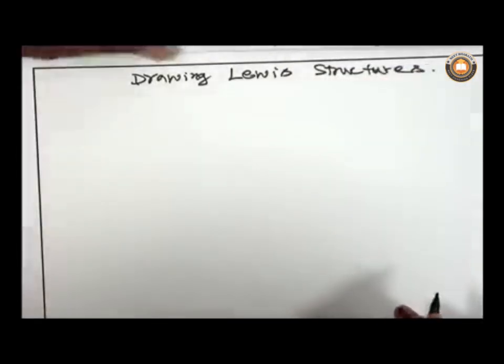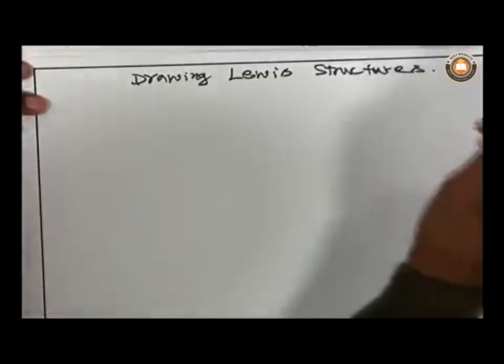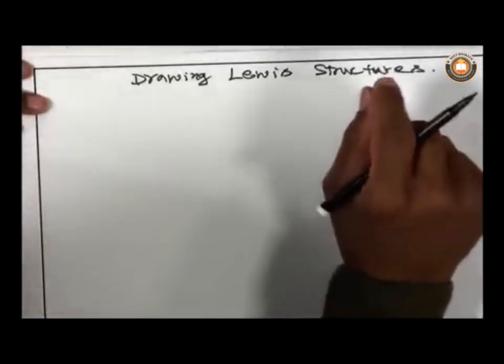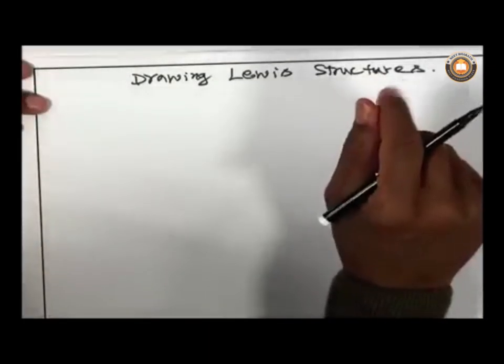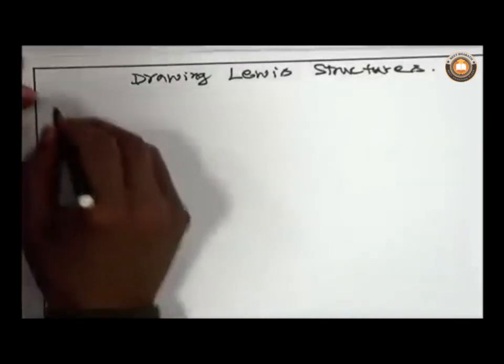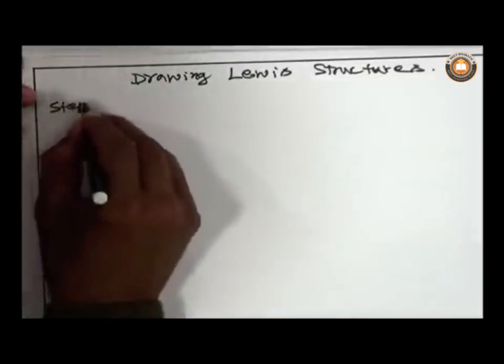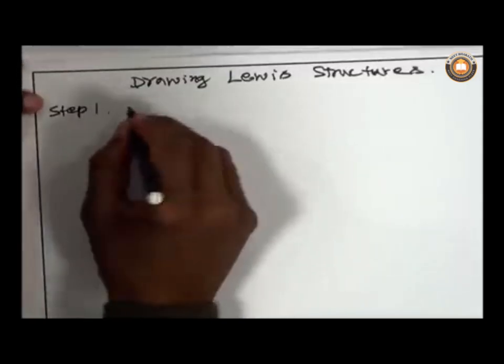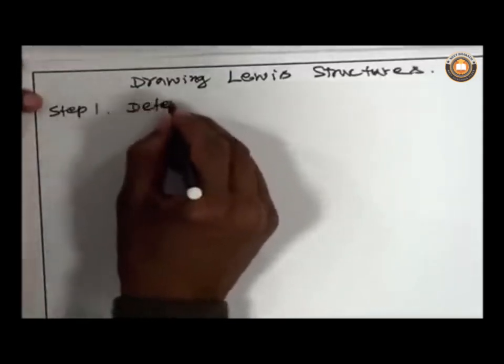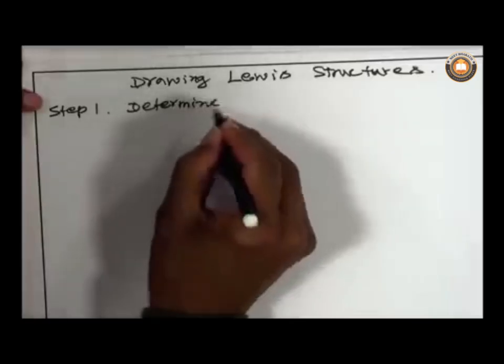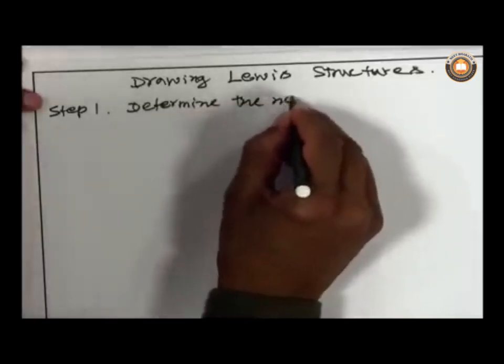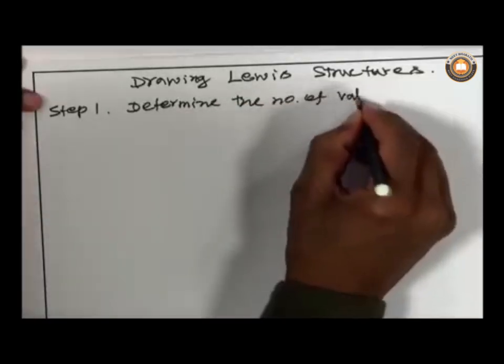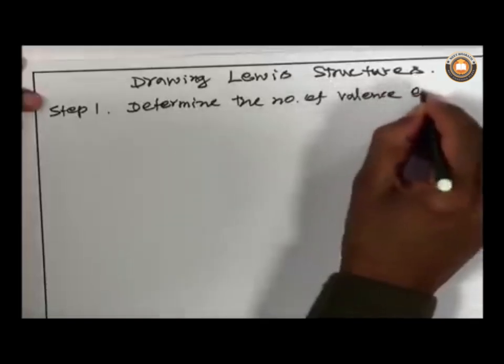To draw a Lewis structure, you must first count the number of valence electrons of each atom in a molecule. Step 1: determine the number of valence electrons.